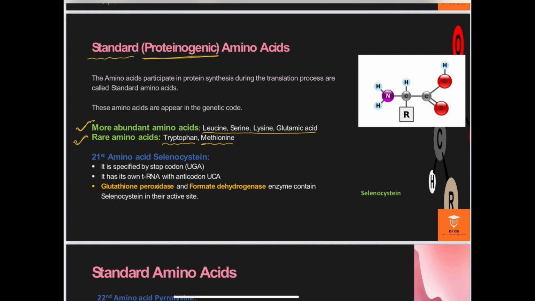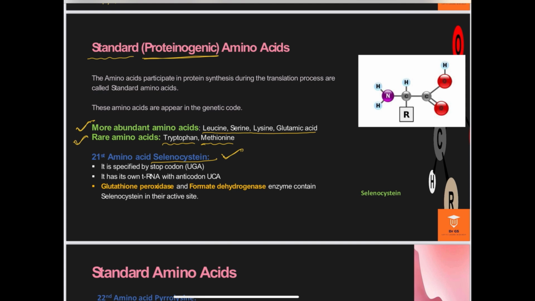Normally in previous classes, in UG and in school, we have learned about a total of 20 types of proteinous amino acid. But here I am going to add 2 more amino acids. The 21st amino acid is selenocysteine. And what is selenocysteine? As its name implies, this is the modified amino acid of cysteine. And here I am making the structure of this selenocysteine.